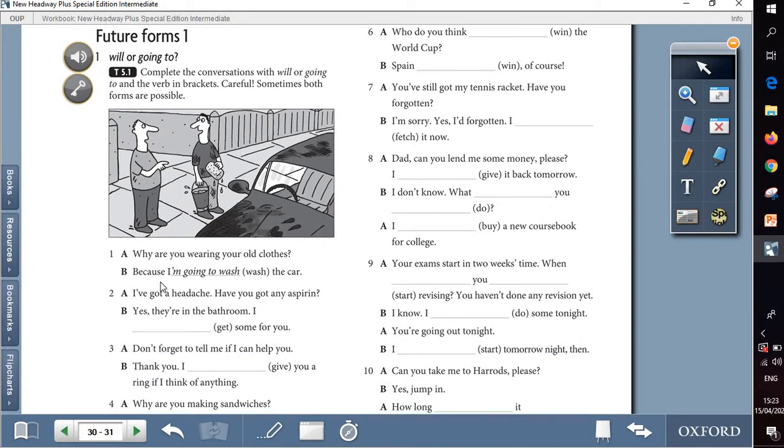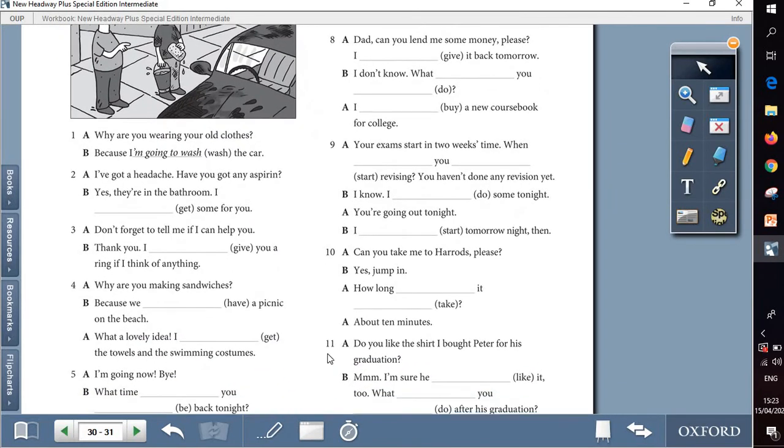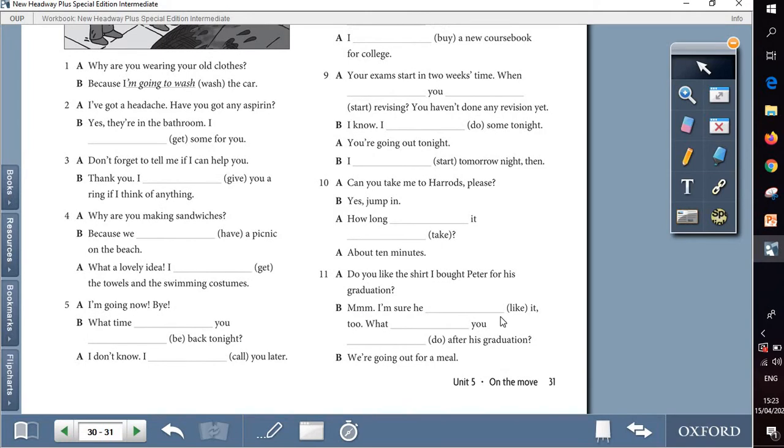So all we have to do is to read the conversation carefully, choose the correct or the suitable future form plus the main verb which is between brackets. Of course, if it's possible to put both future forms, we should mention this. And here, as we can see, it's a long conversation in which we have 11 examples.